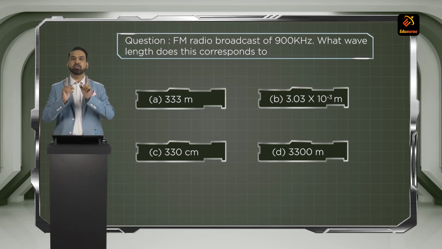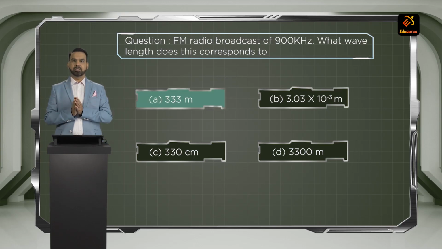You know the velocity of light is 3 into 10 raised to 8 meters per second. Convert kilohertz into hertz by multiplying by 1000. So kilohertz will become hertz. Substitute the value of frequency, substitute the value of speed of light, and then find out the wavelength. The correct answer should come in terms of meters, that is 333 meters. Understanding, students? So we are using de Broglie's relation and coming to the correct answer. Remember the relation, C is equal to nu lambda. Moving to the next question.